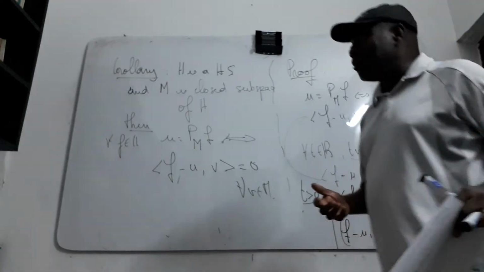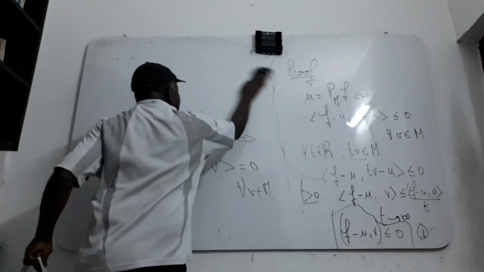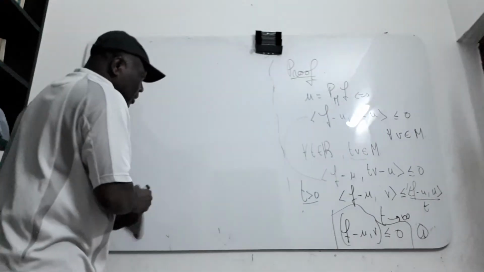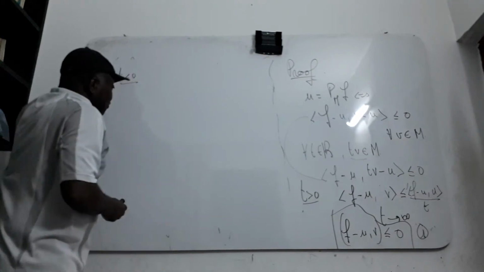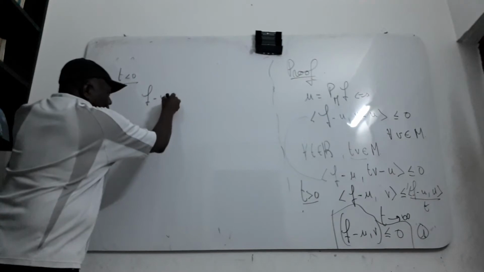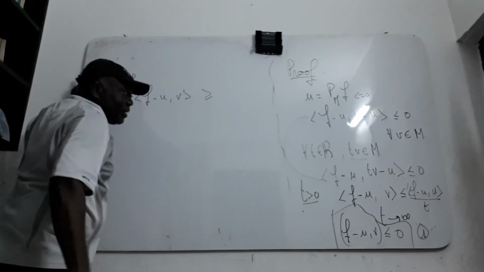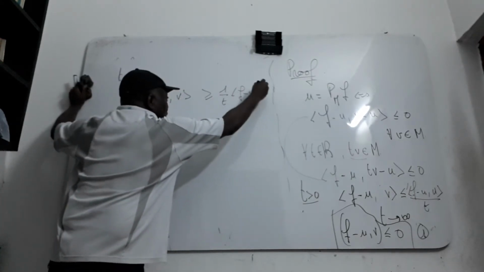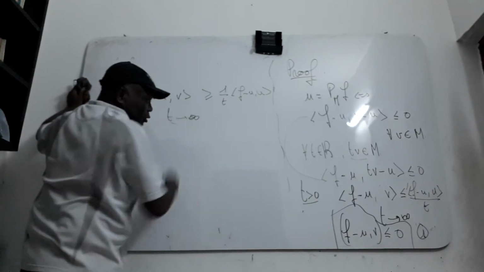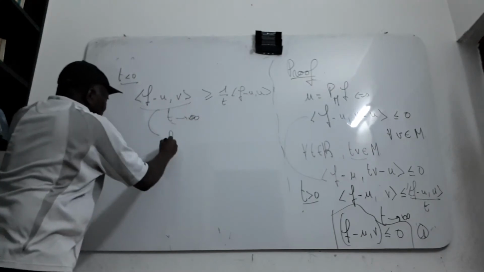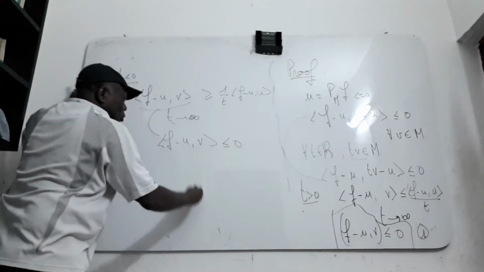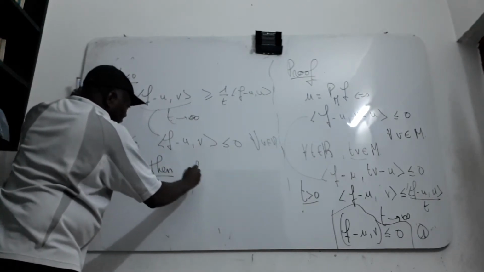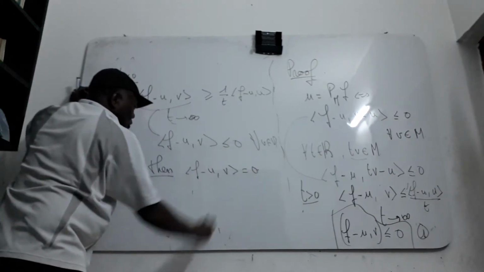Now if we take T negative, you have this form also: (F minus U, V) will be greater than or equal to the term with 1 over T of (F minus U, U). When T tends to minus infinity, you have (F minus U, V) must be greater than or equal to 0 for all V in M. Then you have (F minus U, V) must be equal to 0 for all V in the space.